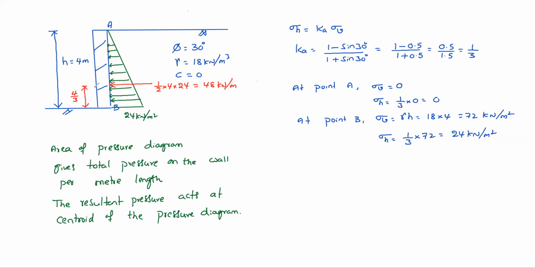Okay, so if you know this total pressure and its location, you can estimate shear force, bending moment, whatever you want on the wall. That is the reason to find all this earth pressure force. Total pressure and all we need to find to calculate shear force and bending moment on the wall.